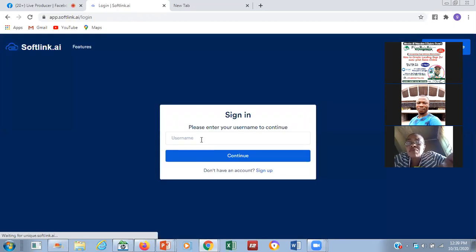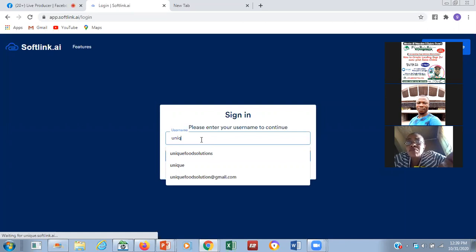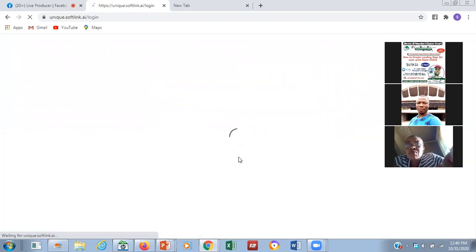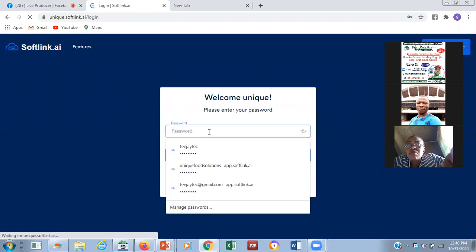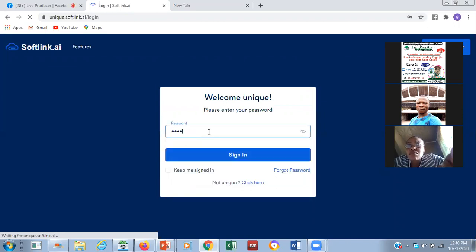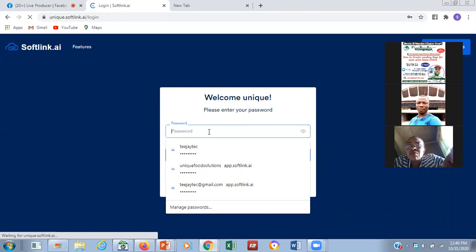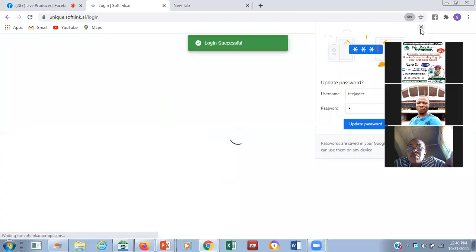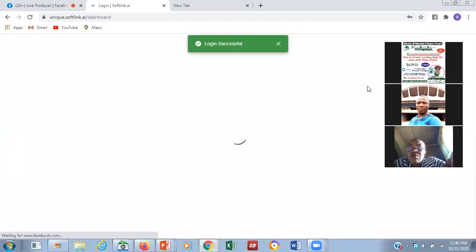Whenever you log in to softlink.ai, please and please, when you are through, try to log out, so that it cannot affect you like this. But once it affects you, like you can see, I log out totally. So I've logged in successfully.